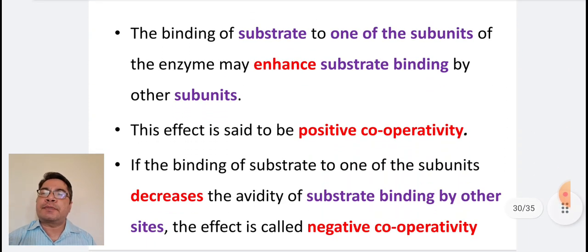The binding of substrate to one of the subunits of the enzyme may enhance substrate binding by other subunits. This effect is said to be positive cooperativity. If the binding of substrate to one of the subunits decreases the avidity of substrate binding by other sites, the effect is called negative cooperativity.